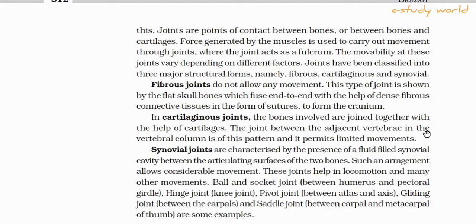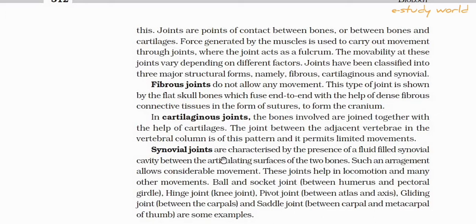In the whole vertebral column, between two vertebrae, cartilaginous joints are present. This permits a little bit of movement but not free movement. Ribs also articulate with the sternum by a cartilaginous joint.